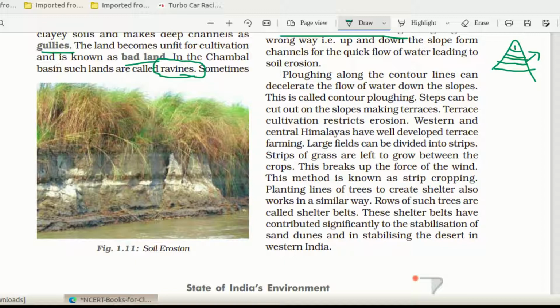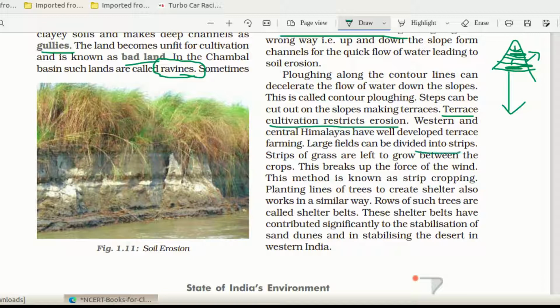In each step we do the cultivation, that is contour plowing. Then suppose soil erosion is happening, that particular soil will be saved in this region. Water comes from here also, and the soil will get deposited here, so it will not go this way. So terrace cultivation restricts erosion. That is the concept.